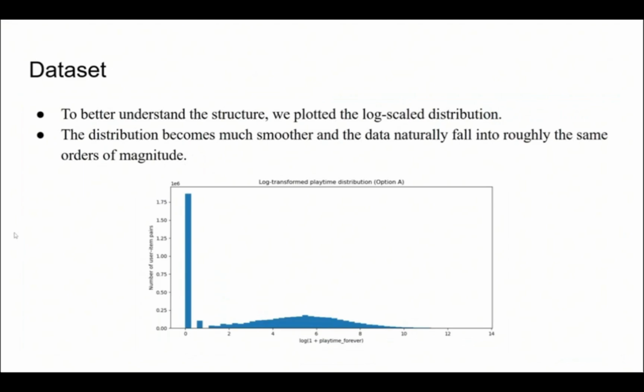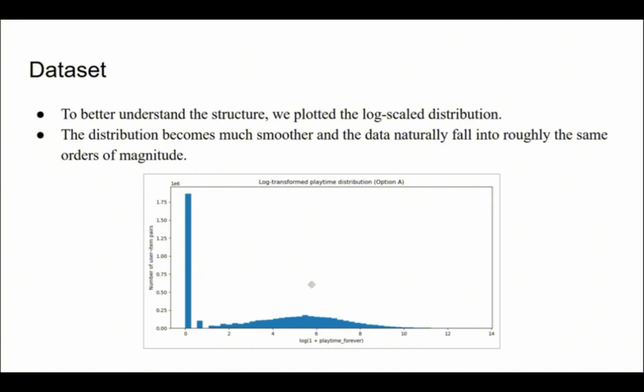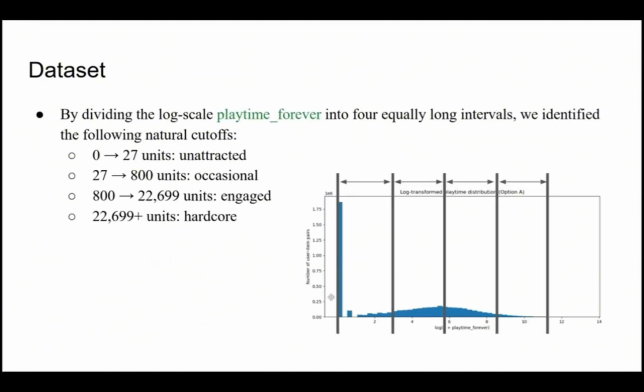To better understand the structure, we plotted the log-scale distribution shown in the following picture. On the log scale, the distribution becomes much smoother and divides naturally into roughly equal orders of magnitude. By dividing the log-scale playtime forever into 4 equally long intervals, we can identify the 4 natural cutoffs.